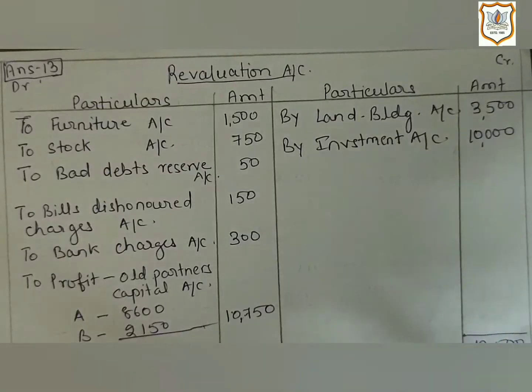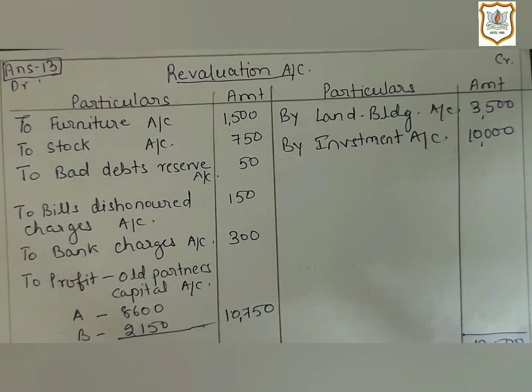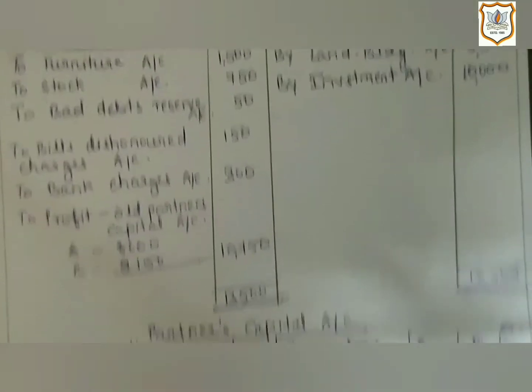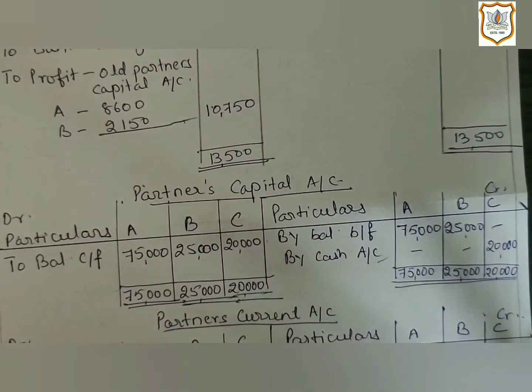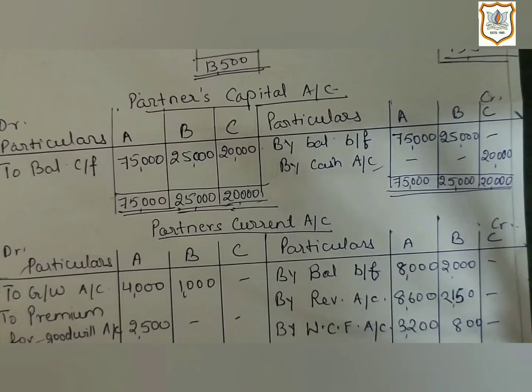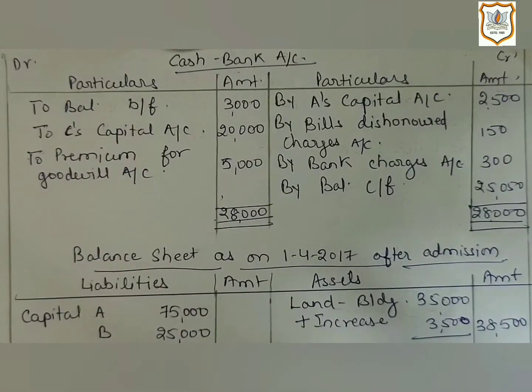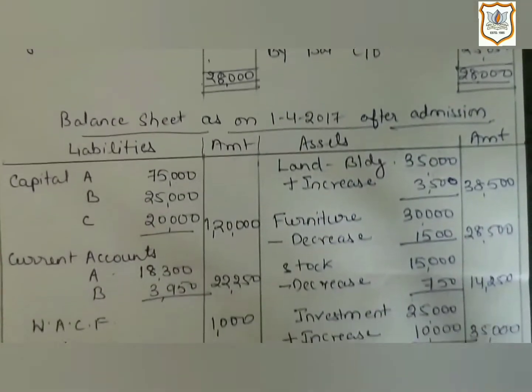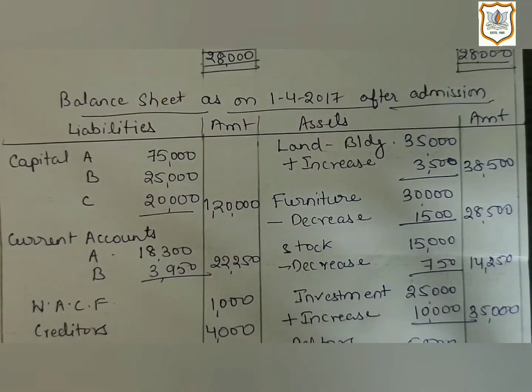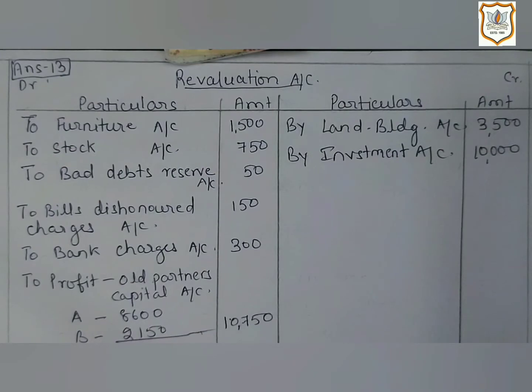Here is the solution. Here we will prepare revaluation account, then partners' capital account, then partners' current account, as current account balance is also given in the question. Then cash and bank account will be prepared and the new balance sheet. So let's start with the first information.